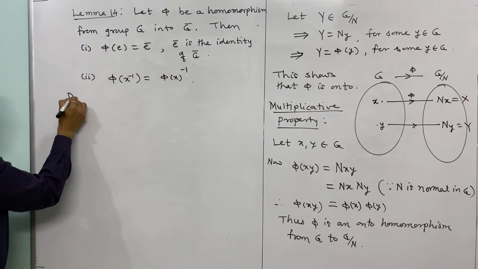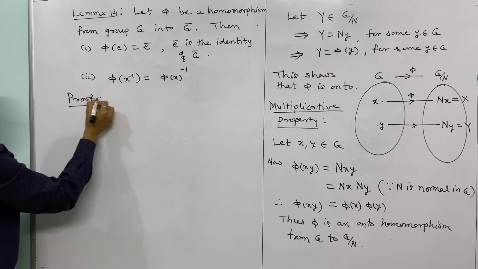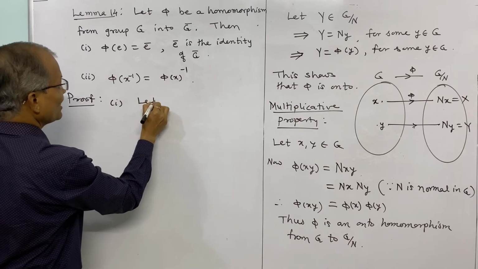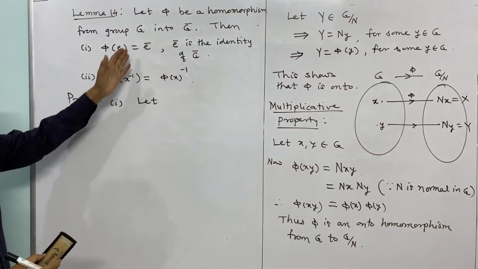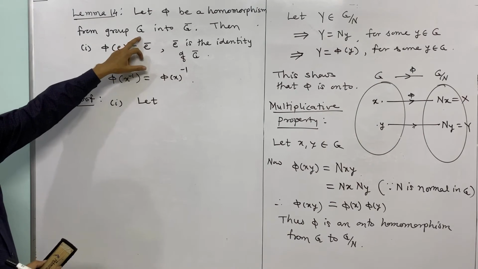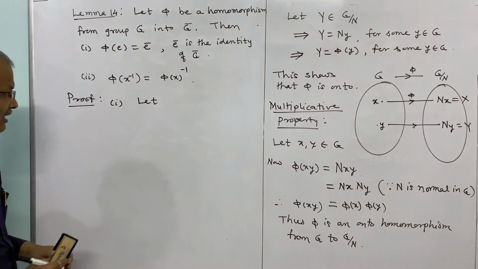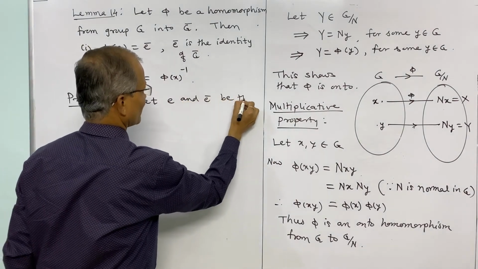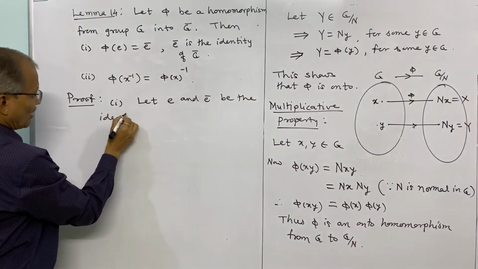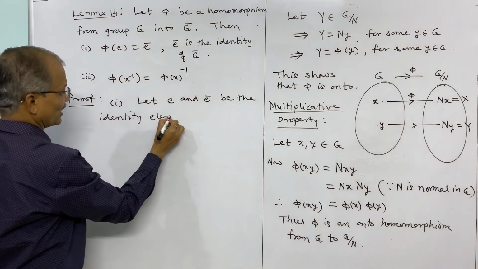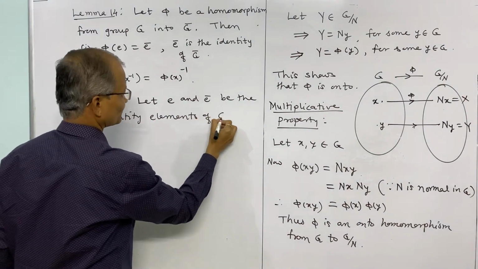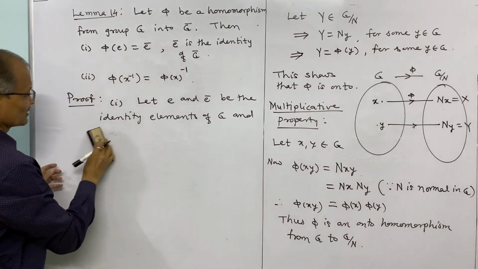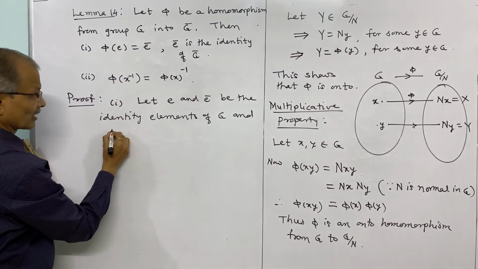First consider the first result, that is phi of E is equal to E bar. Let E and E bar be the identity elements of G and G bar respectively. E is the identity of G and E bar is the identity of G bar. And now we will consider the first result, that phi of E is equal to E bar.